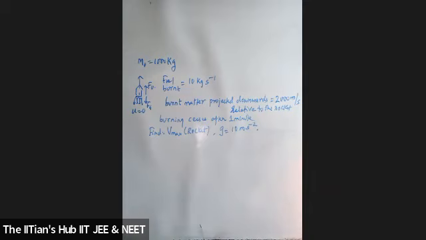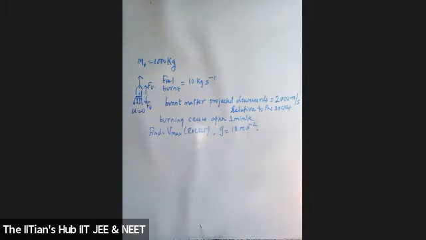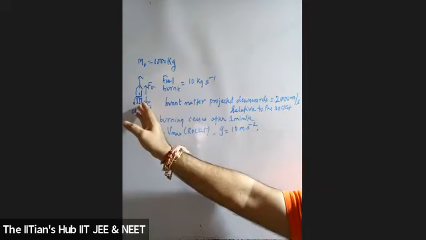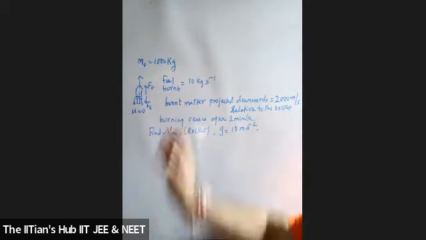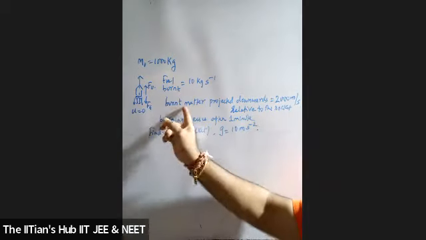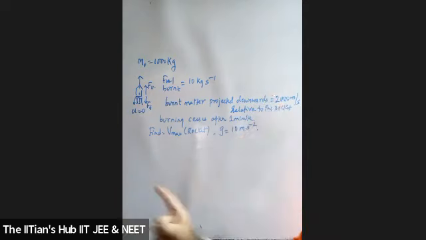Students, I hope the question is clear to all of you. I repeat, given that a rocket with an initial mass M0 of 1000 kilograms is initially at rest. It's made to move vertically upwards. The fuel is burned at the rate of 10 kilograms per second. The burnt matter is projected downward relative to the rocket at 2000 meter per second. The burning stops after 1 minute. Find the maximum velocity of the rocket, given g as 10 meter per second squared.